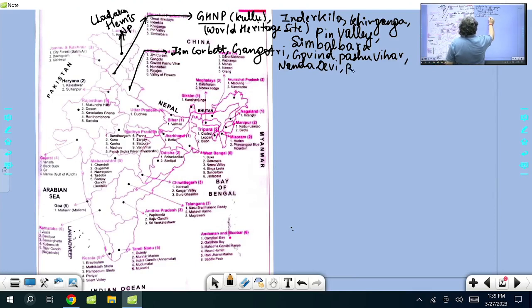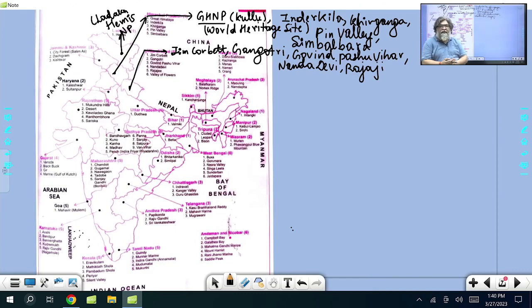Then comes Rishikesh, Rajaji. Rajaji National Park, Rajaji Tiger Reserve, is in Haridwar, Rishikesh. When you go from Haridwar to Rishikesh, on the way you'll find Rajaji National Park. Rajaji is named after C. Rajagopalachari. Who is C. Rajagopalachari? Chakravarti Rajagopalachari was the first Indian Governor-General after Lord Mountbatten.